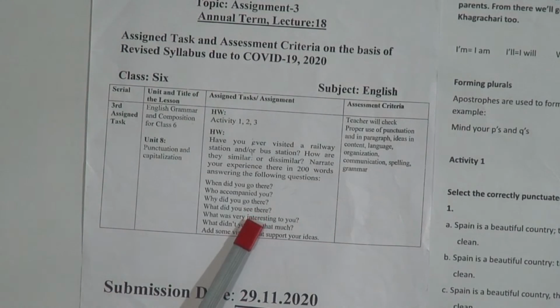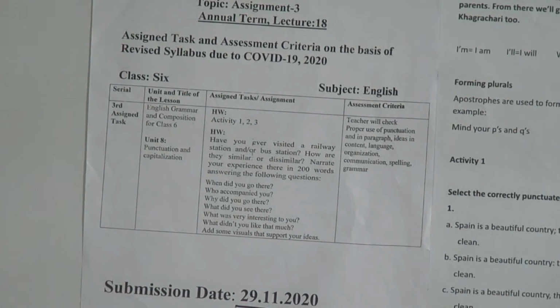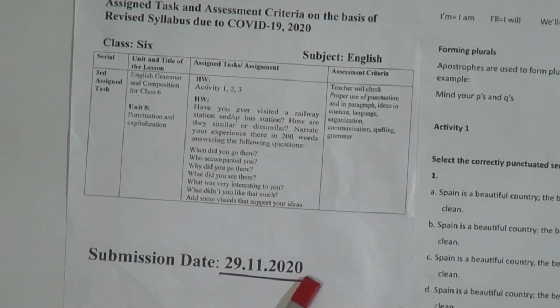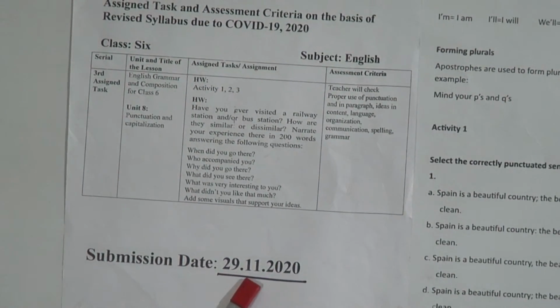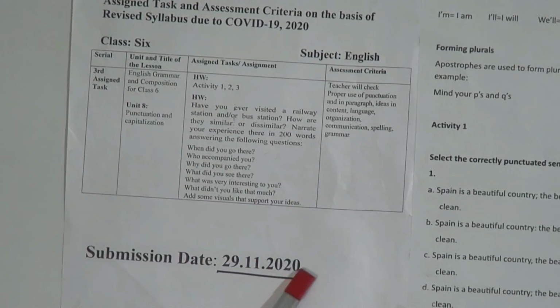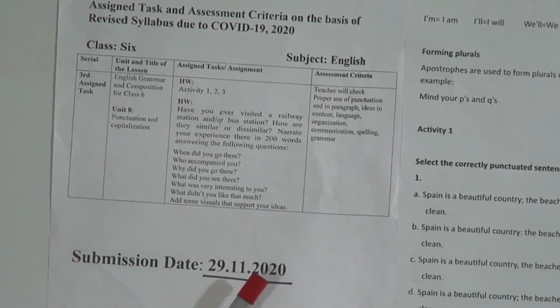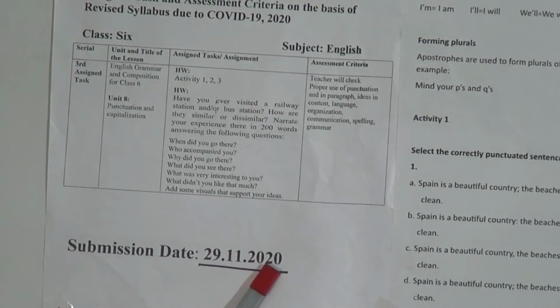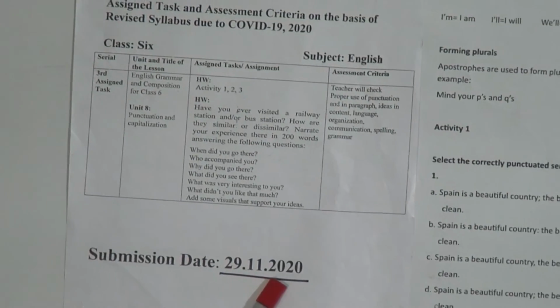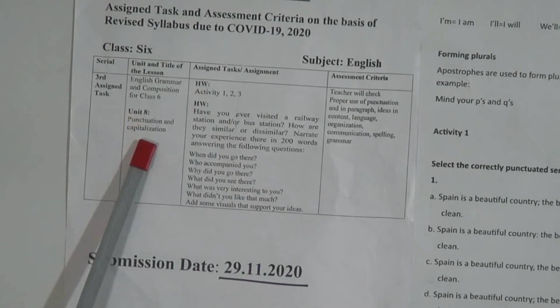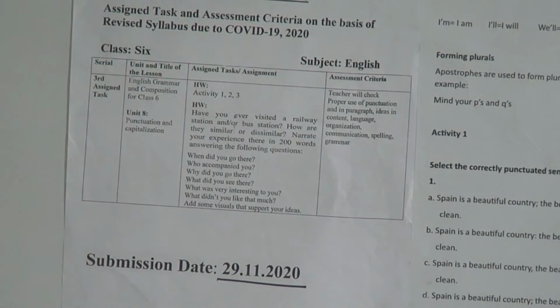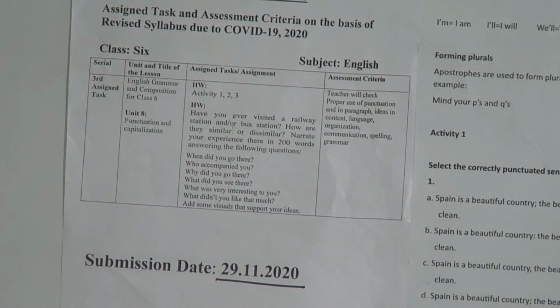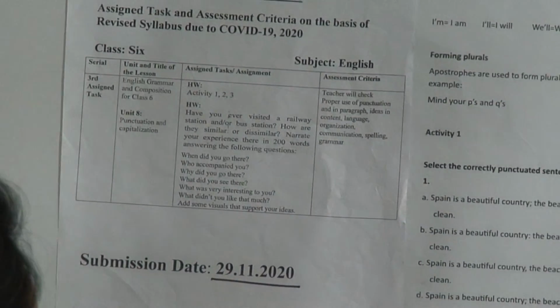So you will try your best to do it, and your submission date of the assignment is 29/11/2020. That means 29/11. This is the submission date. Only one day for the submission of assignment number 3. All of you will follow this date, and you must submit your assignment on 29/11/2020. So dear students, this is assignment number 3, and we will discuss punctuation and capitalization in our next class, that means lecture number 19. You can also go through this video if you need any help.